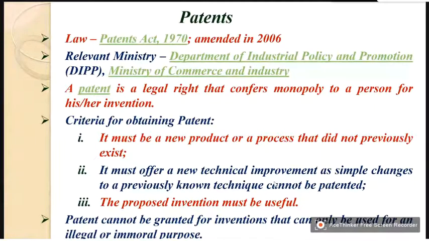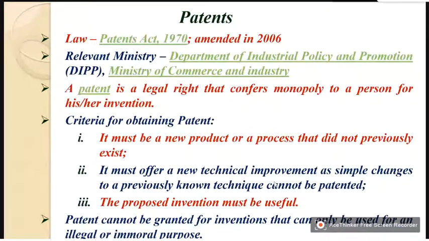What is the criteria for obtaining a patent? This is very, very important for all of you, because tomorrow you may produce a new thing, maybe a paper, or you may design an idea or develop an equipment or a process. It must be a new product or a process that did not previously exist.